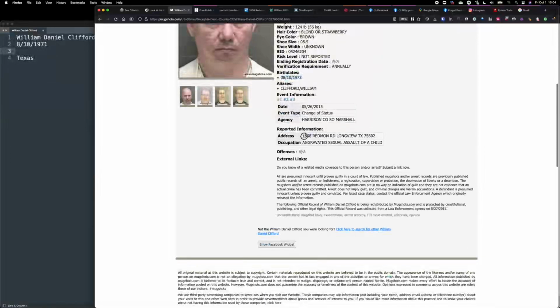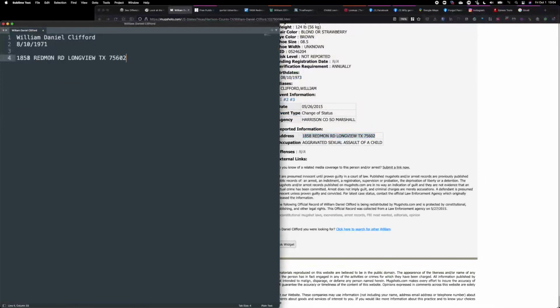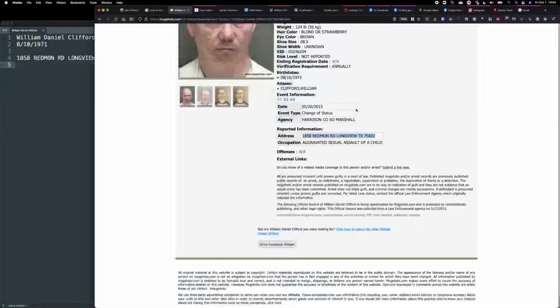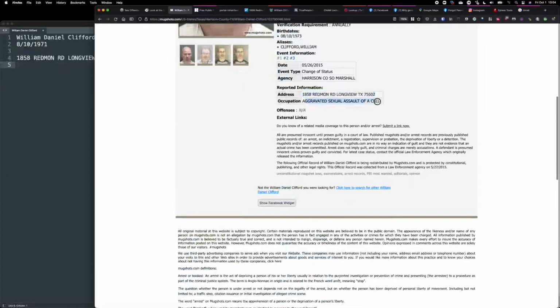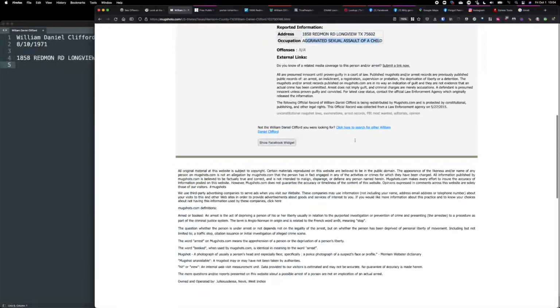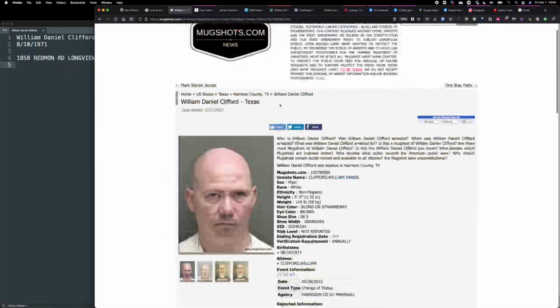What else do we have? We have an address, Longview, Texas. So let's replace this with something more accurate. Now we're getting more and more information. Same thing, aggravated sexual assault of a minor. So from this point onwards, I would verify some of his information.